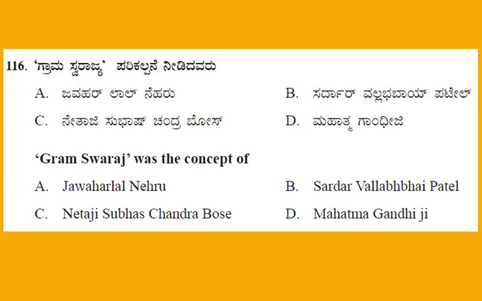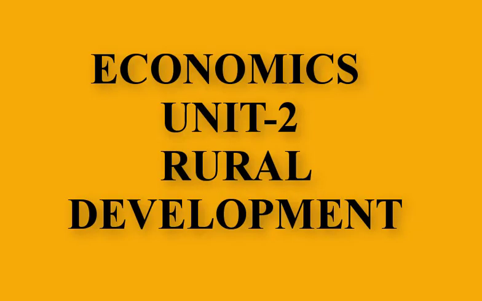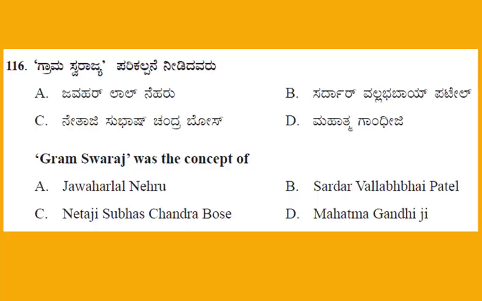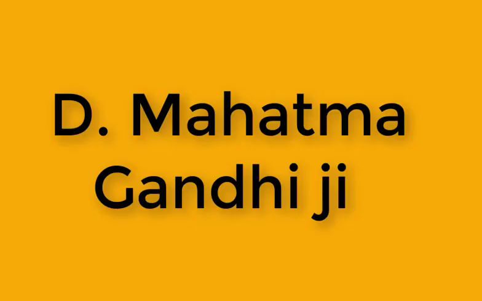Question number 116. Gram Swaraj was the concept of. This is the question from Economics, Unit number 2, rural development. And the four options: option A, Jawaharlal Nehru; B, Sardar Vallabhbhai Patel; C, Netaji Subhash Chandra Bose; D, Mahatma Gandhi ji. And the right answer, option D, Mahatma Gandhi ji.